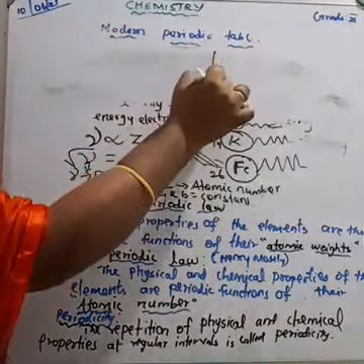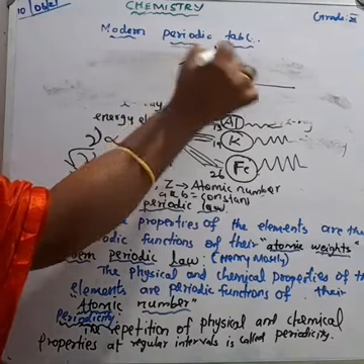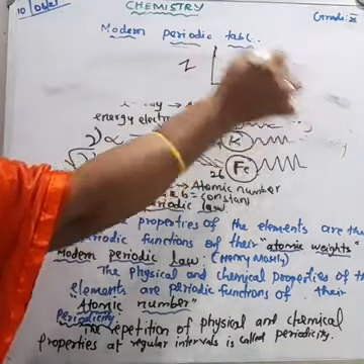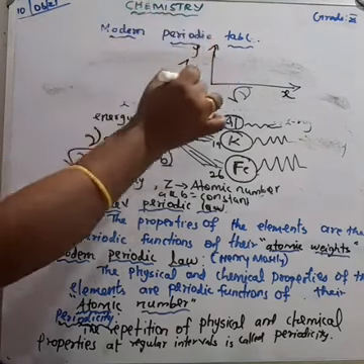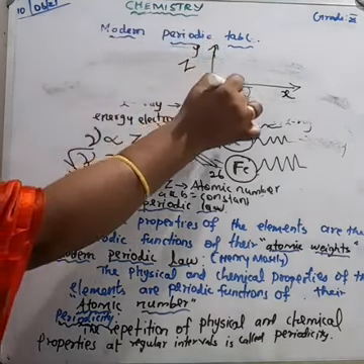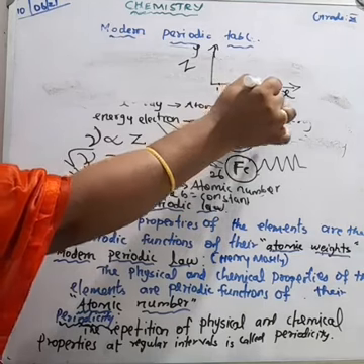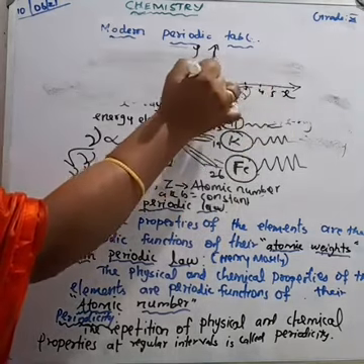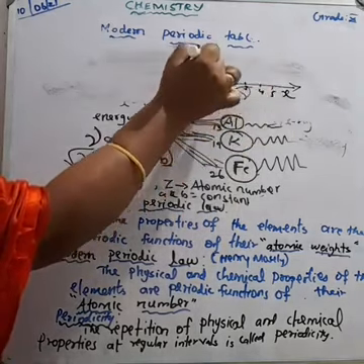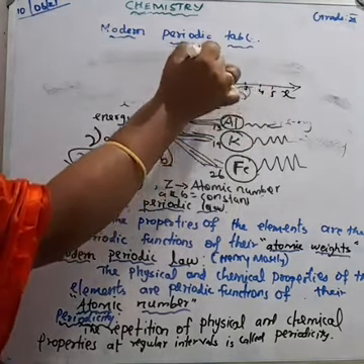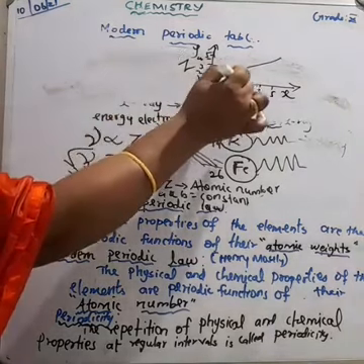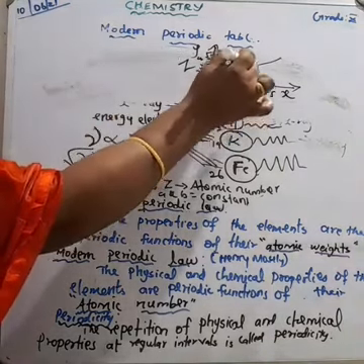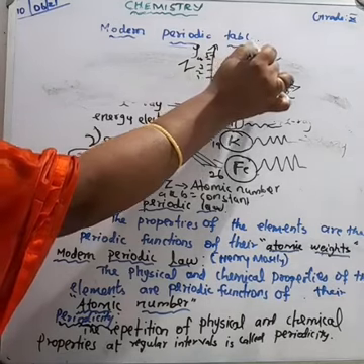The square root of frequency he took on the x-axis, and the atomic number on the y-axis. When he plotted the curve, he got a straight line. When the frequency increases, the atomic number increases.